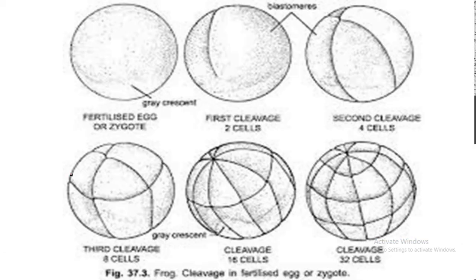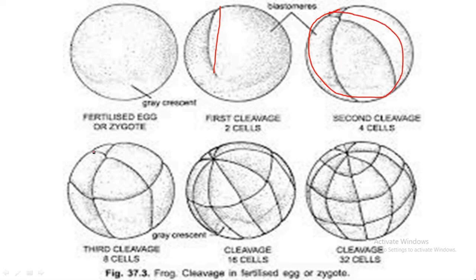After that, this nucleus goes into another step, we call it cleavage or segmentation. We know that in the case of frog, the first cleavage is meridional, and it divides the whole cell into two equal cells. And the second cleavage is also meridional, which results in the formation of 4 blastomeres, all equal in size, right?